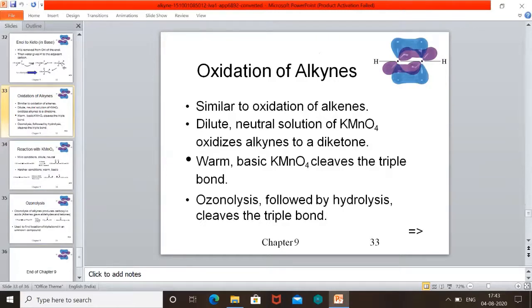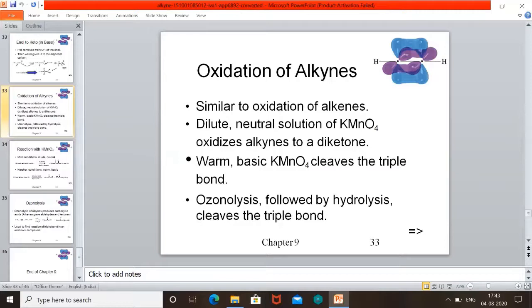Next, we have oxidation of alkynes, similar to the oxidation of alkenes. If you are thorough in alkenes, you can go for alkynes also. So alkynes with a neutral solution of KMnO4, isn't it? A diketone is obtained. So different types of oxidations are there: warm basic KMnO4, neutral KMnO4, basic KMnO4, ozonolysis. These three are for oxidation.